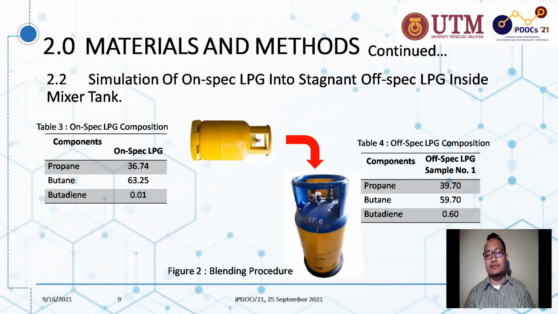At the initial stage, the off-spec LPG product was already filled in the mixer tank. After that, the on-spec LPG will be filled into the mixer tank to mix and blend with the off-spec product.